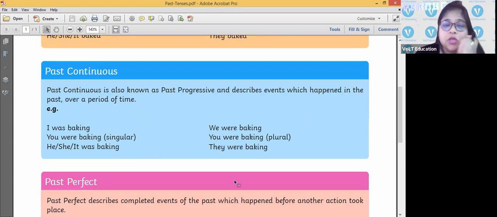Now coming to past continuous tense. Past continuous tense is also known as past progressive and describes events which happened in the past over a period of time. Now, what do you mean by over a period of time? I was baking, we were baking, you were baking plural, he, she, it was baking, they were baking. I was baking when the phone rang. You were baking when she called up. So something was happening over a period of time, that is called a past continuous tense. Any questions?